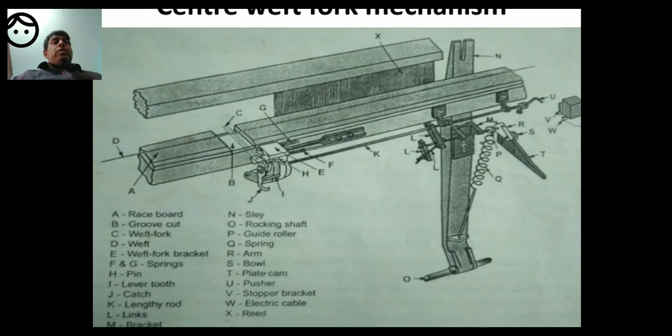So dear students, I will read the parts one more time for your better understanding. A is the race board. So the weft runs on the race board. B is the groove cut. So groove cut is the place. I am simultaneously explaining the construction also. I will explain the construction with the slides also, but while saying the parts I will tell the construction also. Please observe.